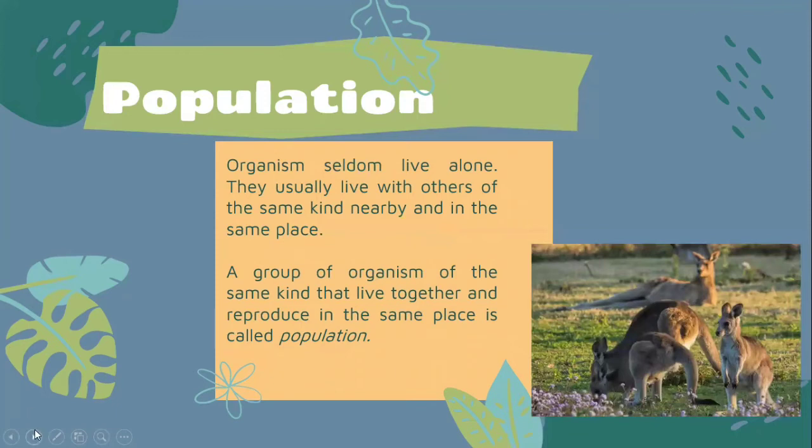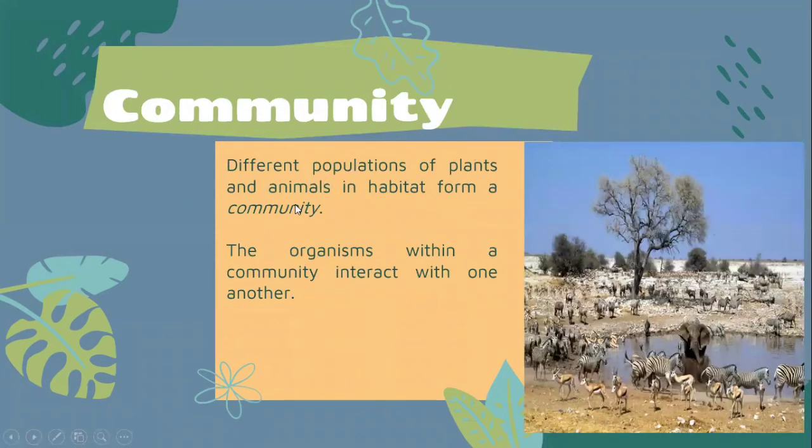The next one we will learn about is community. Community means different populations of plants and animals in a habitat. The organisms within a community interact with one another. As you can see in the picture, we can find populations of zebra, elephant, and deer living together. When they live together, it's called a community. Here we also have some plants, so they can live together and interact with each other.